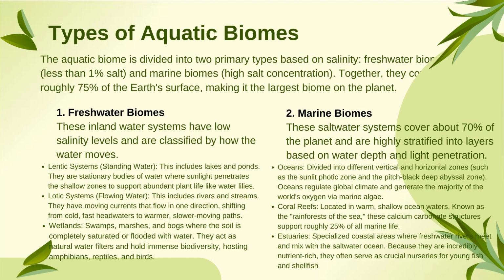The freshwater biomes. These freshwater biomes are the inland water system which we have low salinity and classified by how the water moves. So based on this we have further divisions. So first one is standing water, that is lentic systems. This include lakes and ponds. They are stationary bodies of the water where sunlight penetrates the shallow zones and support the abundant plant life which is present inside the water. Example is water lily. So next comes the flowing water, that is lotic systems. So the standing is called lentic and flowing is called lotic.